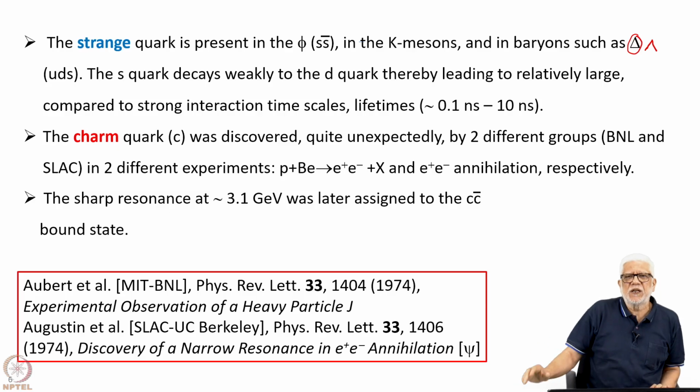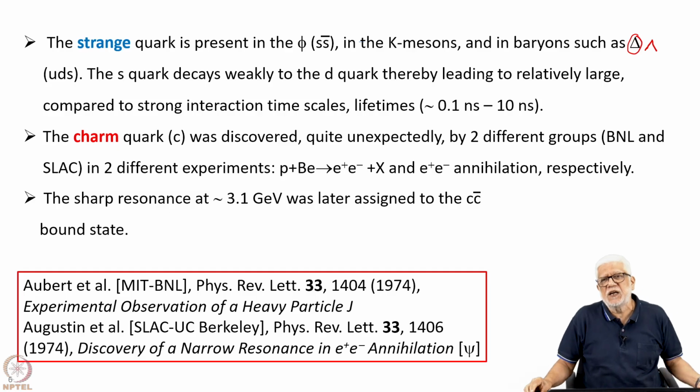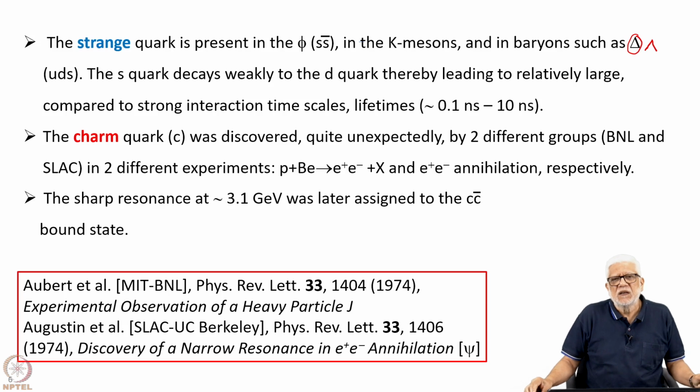Both of them almost simultaneously saw a sharp resonance at 3.1 GeV, which was later assigned to be a C C-bar, so a charmed quark and a charmed anti-quark bound state. Now, this resonance, as seen by the Brookhaven experiment, was so narrow that they just saw the detector resolution. In the case of SLAC, they also measured a very narrow resonance, and the surprise was that you see such a narrow resonance, which is of the order of keV or less in width, at an energy of 3.1 GeV.